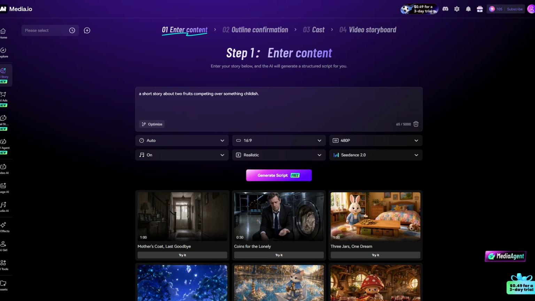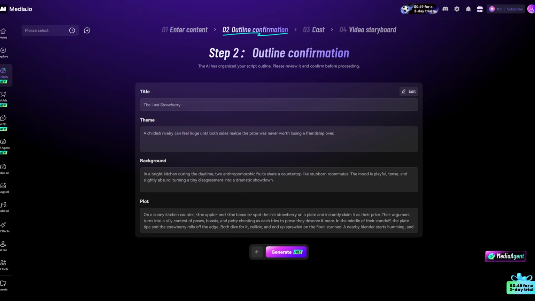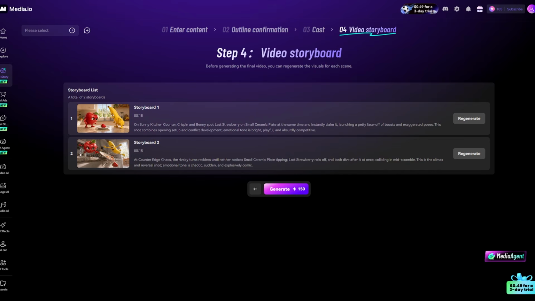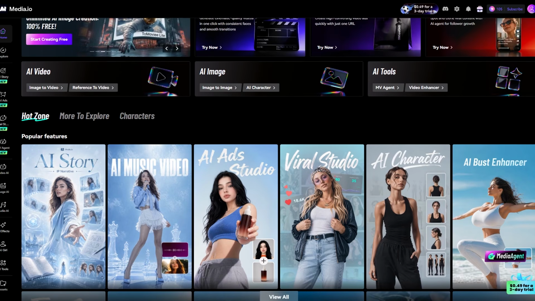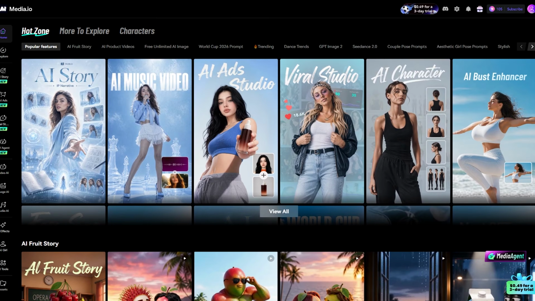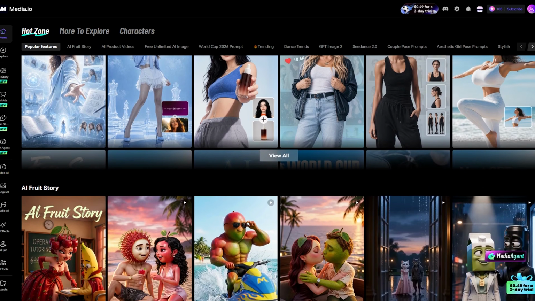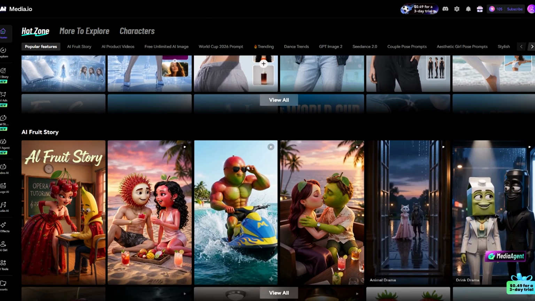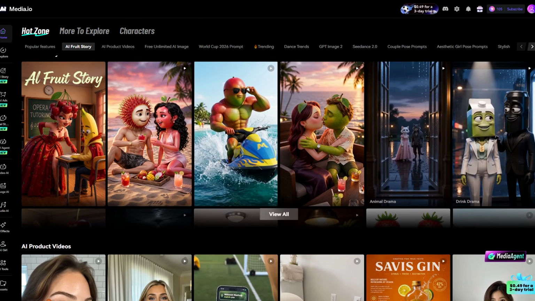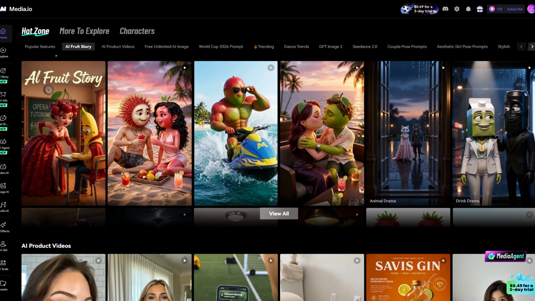Something else I found interesting was comparing this experience to the traditional way of making this kind of content. If you wanted to make this same short story with hand-drawn animation or even real filming, you'd probably need several days and several collaborators, from a character designer to a voice actor to an editor. Here, the entire process, from typing the idea to getting a finished clip, happened in a single sitting. It doesn't matter how experienced you are, for someone just starting to try this style of content, that time gap feels a lot more tangible.